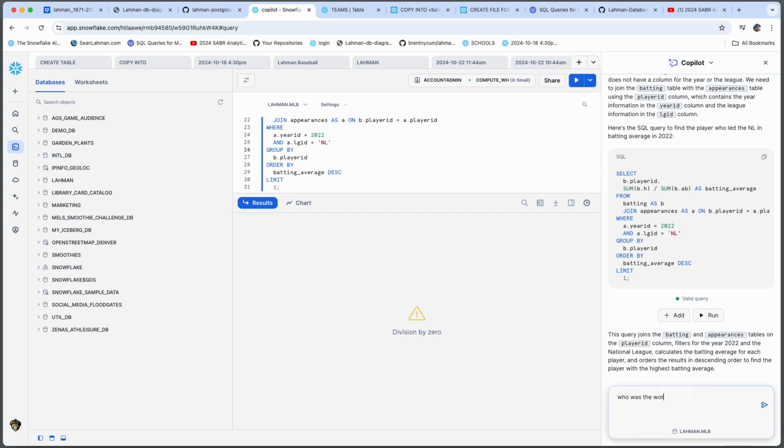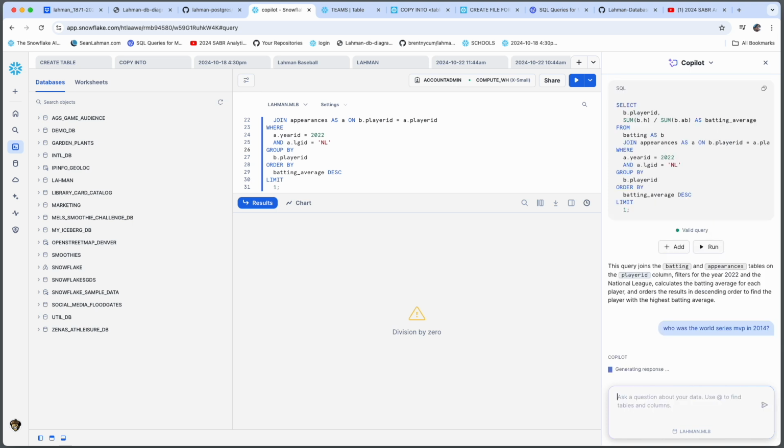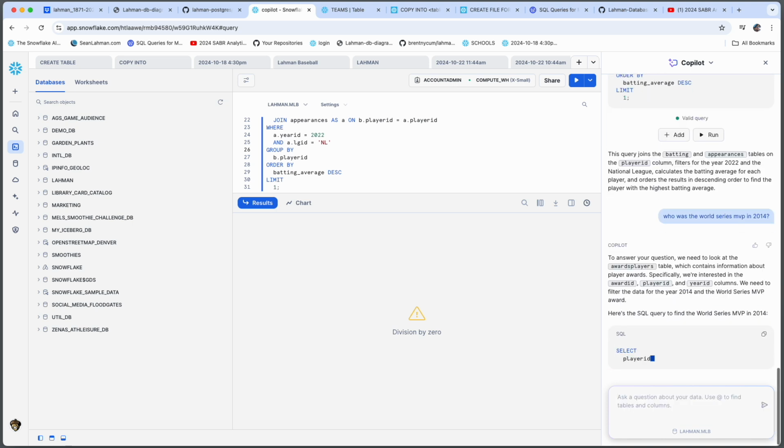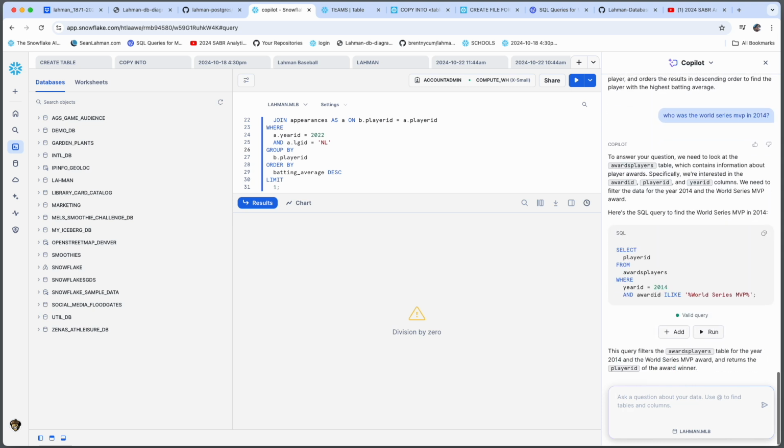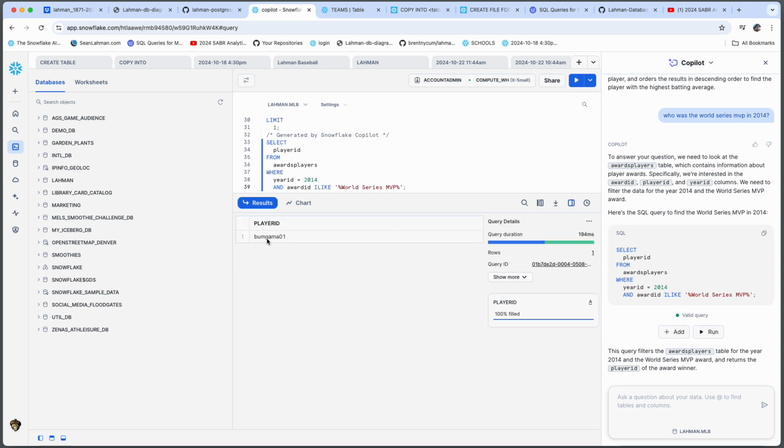Next, we'll ask it, who was the World Series MVP in the 2014 World Series? World Series MVP is the value of the data inside of the column, so this will maybe make it a little bit easier on it. So let's see what Copilot comes back with. It tells us what tables it's looking for, what it's joining on. Yeah, Madison Bumgarner. It's not the first name or last name, but it is the player ID, and that is the correct answer.